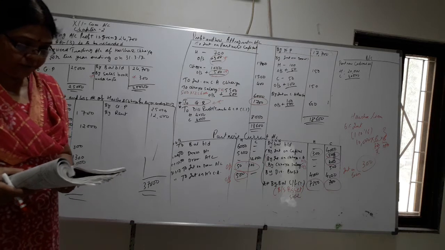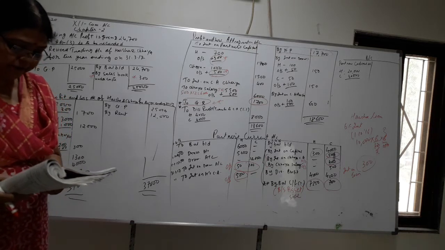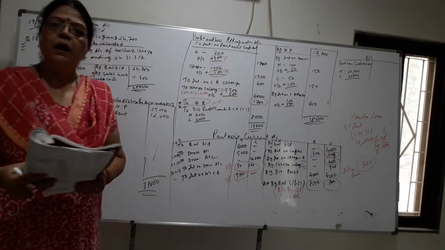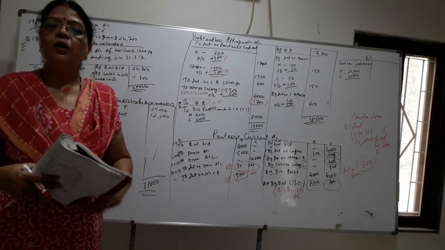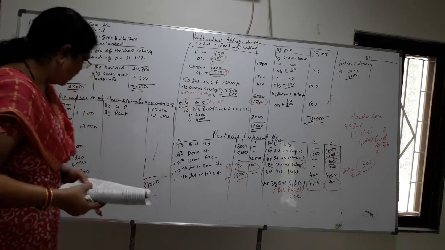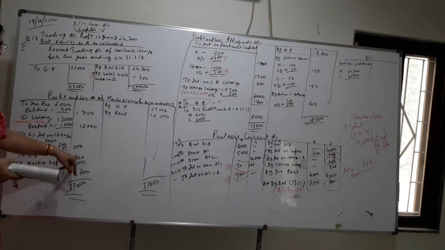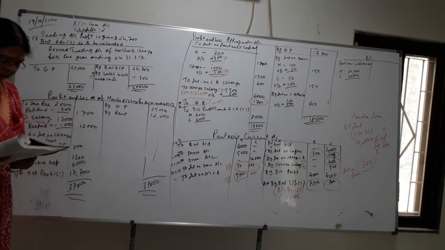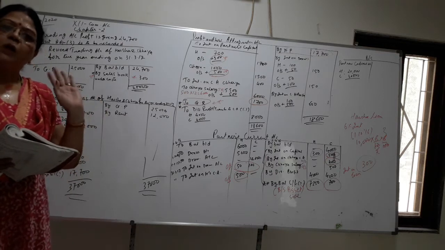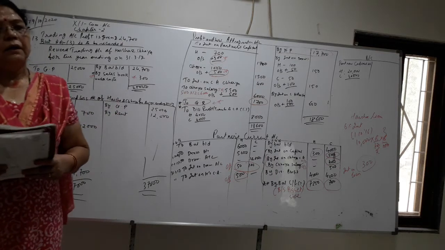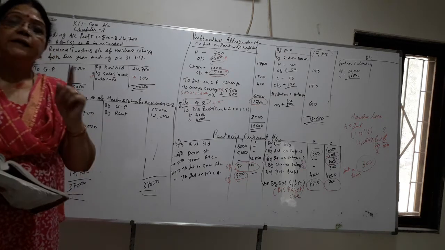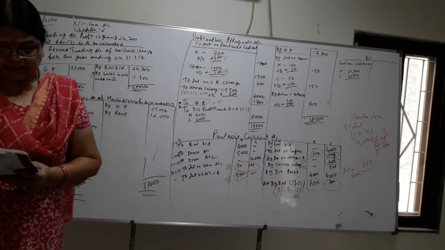Now debtors 15, that we will write in the balance sheet. Receivable rent means outstanding rent. Outstanding rent means outstanding income. Outstanding income, where will we write it? On the asset side. Debit balance means asset side. Okay, bad debts, only one entry is given. So bad debts only one, 1300 in the trial balance. No new bad debts they have given. So simple bad debts is a loss, so it will be written on the debit side of the profit and loss account. Stock of 31,317 means it is closing stock. Closing stock on the asset side.